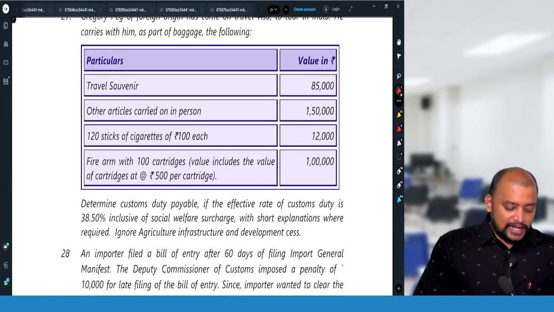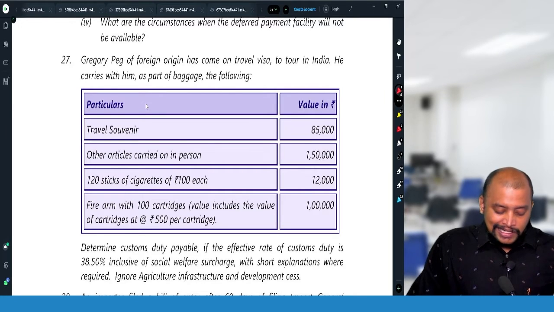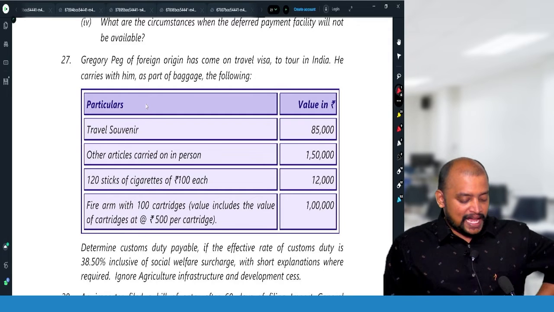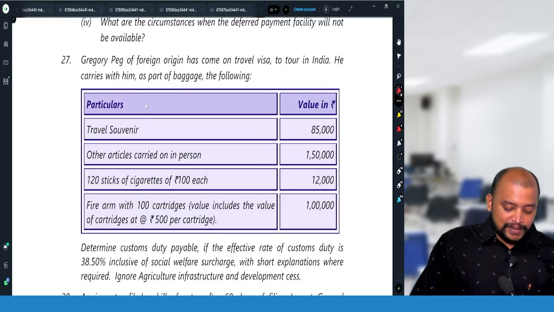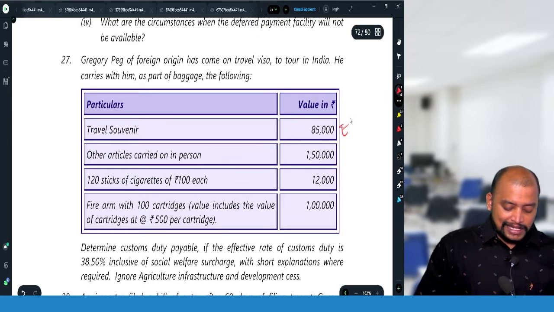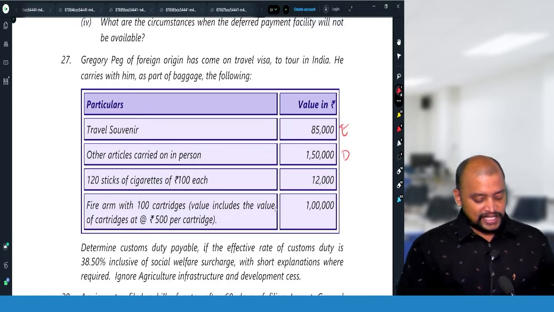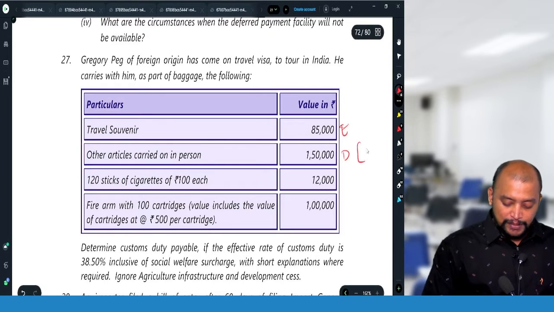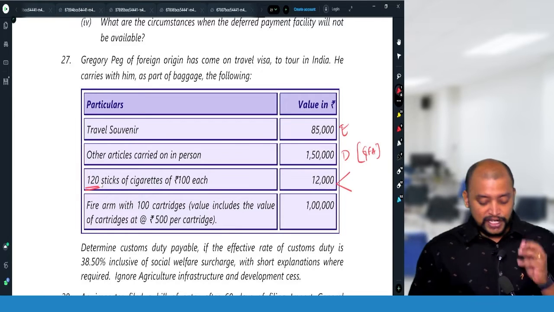Then 27, Gregory Pegg of foreign origin has come on a travel visa to tour in India. He carries with him as part of baggage the following: travel souvenir 85,000, other articles carried on person 1,50,000. Travel souvenir is exempted, no need to pay. Other articles 1,50,000 will be dutiable. 120 sticks of cigarettes, 12,000, will be dutiable, but we can claim general free allowance for 100 sticks. Beyond 100 sticks we cannot claim general free allowance.